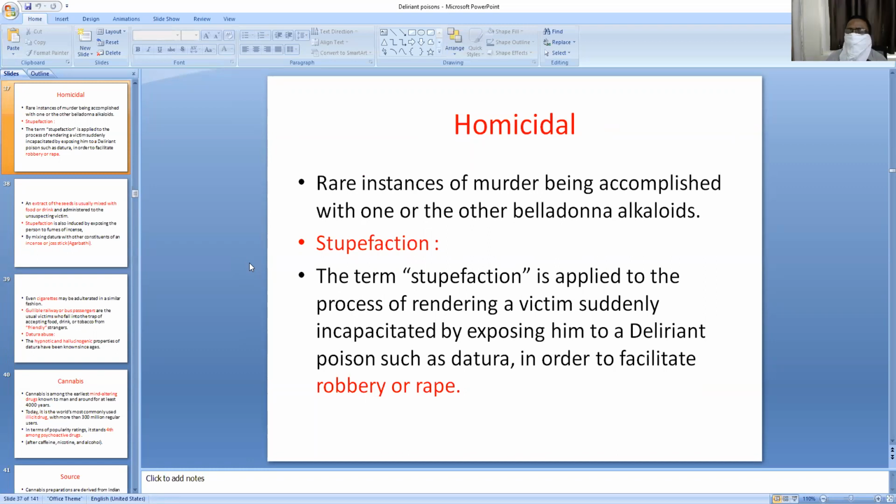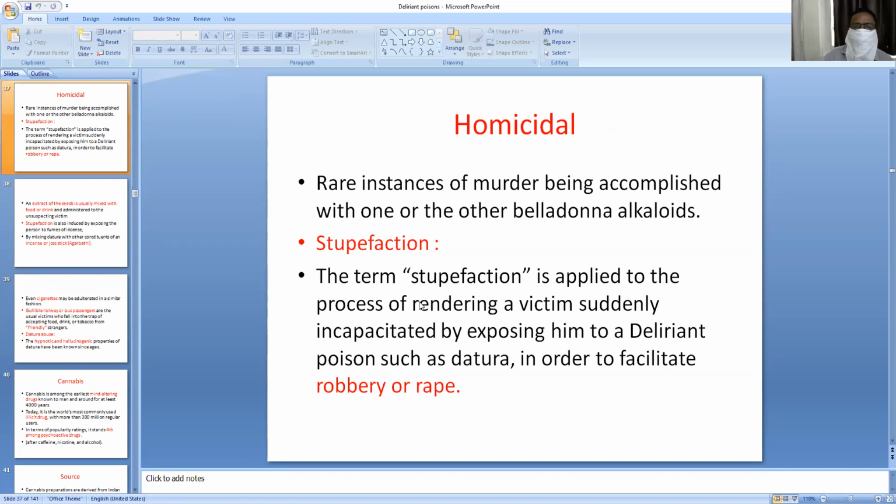That means while giving this Datura mixed food, the person is immediately stupefied and cannot resist. So the person who is trying to rob or rape can easily do his job.